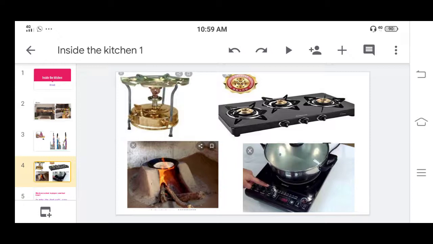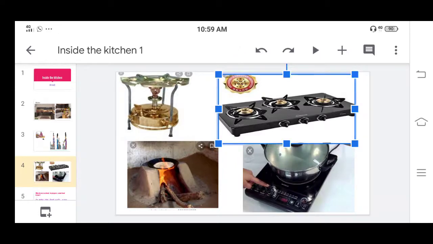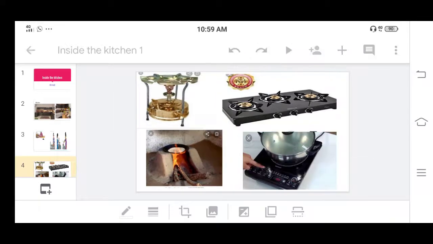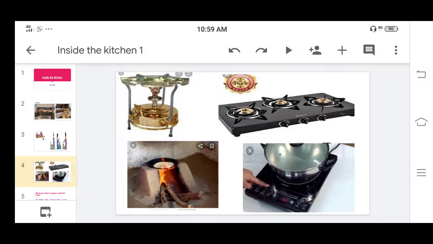Here is the stove. How does it work? It requires kerosene, which is a fuel. If we fill it into this tank, then we can light it, and we can cook on this stove. This second option, gas, is mostly available in everyone's house. Here, LPG gas, we use the cylinder, and through that we light it and we can cook.